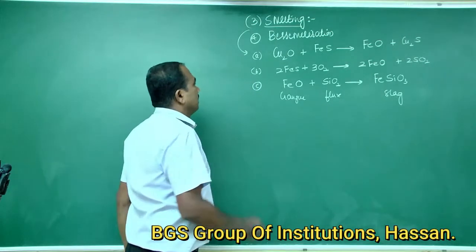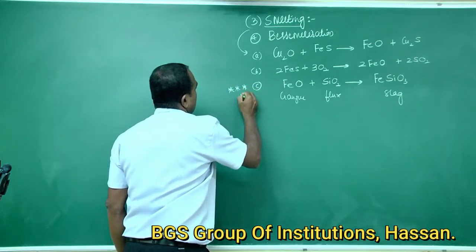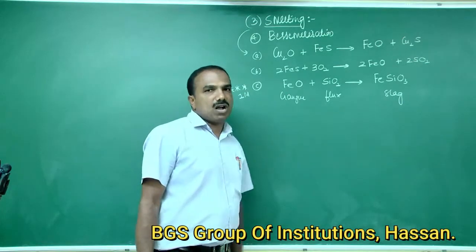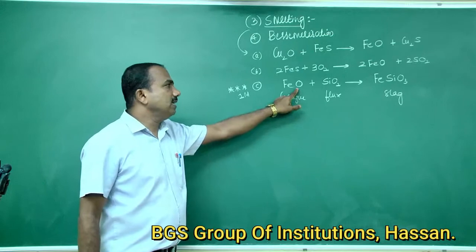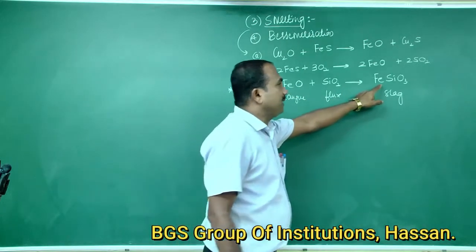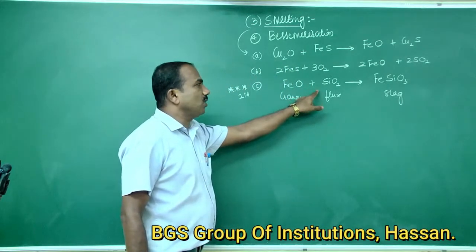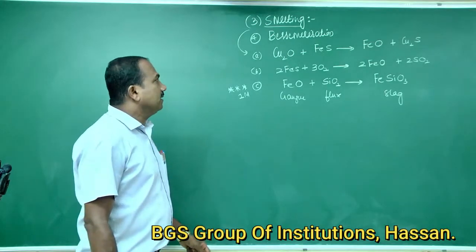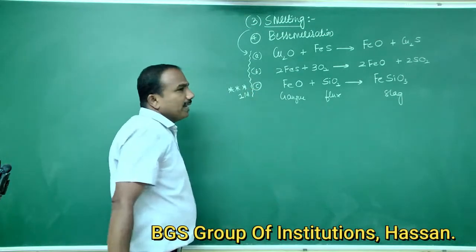Here you can ask one question like this: name the gangue present in the extraction of copper from copper pyritic ore. The gangue is ferrous oxide, the flux is silica, and the slag is ferrous silicate, FeSiO3. These are the three chemical reactions taking place during smelting.